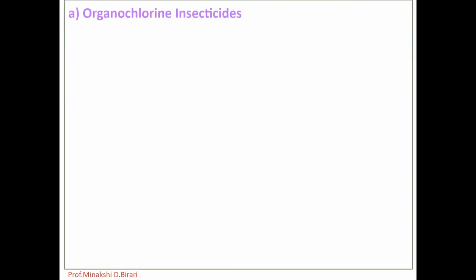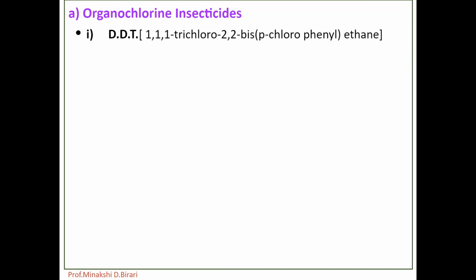We have to study all these one by one. First of all, organochlorine insecticides. This group contains carbon, hydrogen and chlorine as major constituents. They are also known as chlorinated hydrocarbons, chlorinated insecticides or chlorinated synthetics. For example, DDT, BHC and cyclopentadiene derivatives like aldrin and dieldrin.